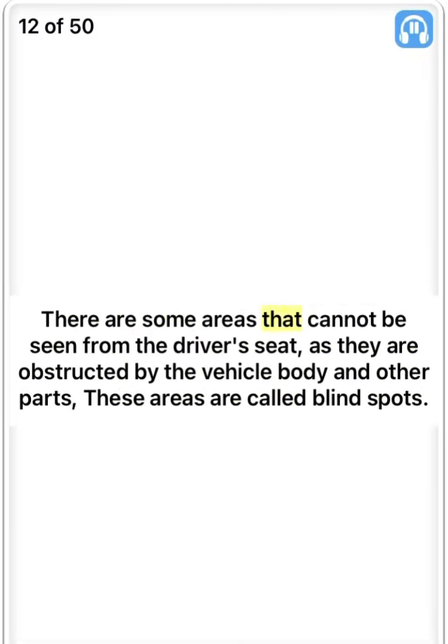There are some areas that cannot be seen from the driver's seat, as they are obstructed by the vehicle body and other parts. These areas are called blind spots. True.